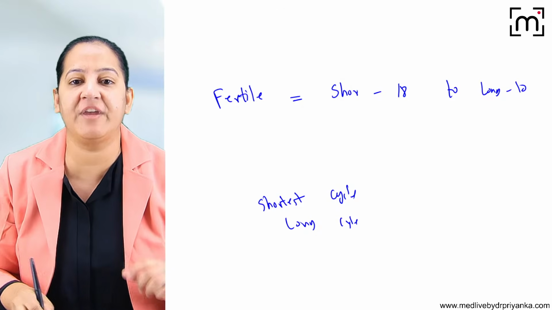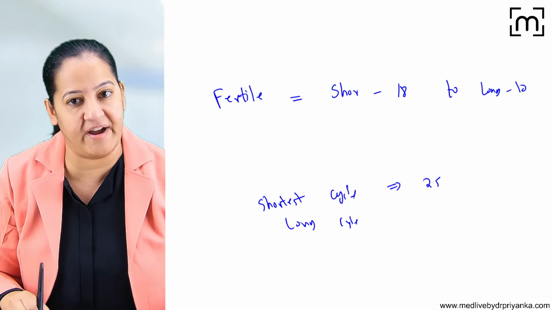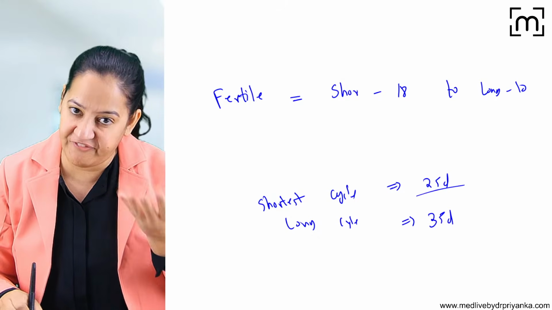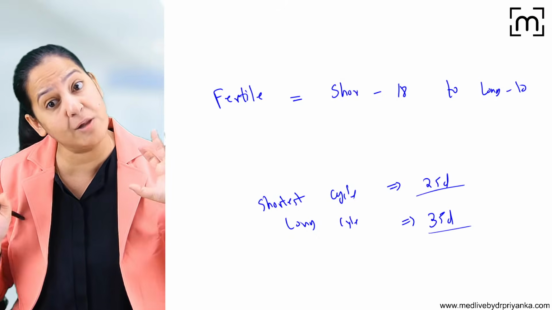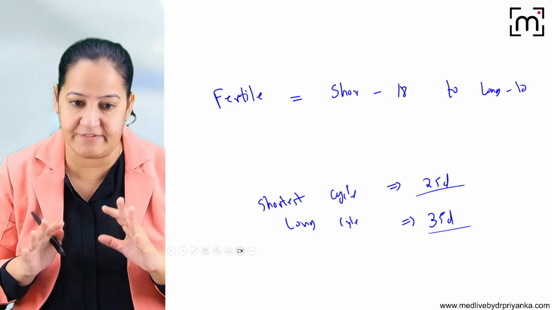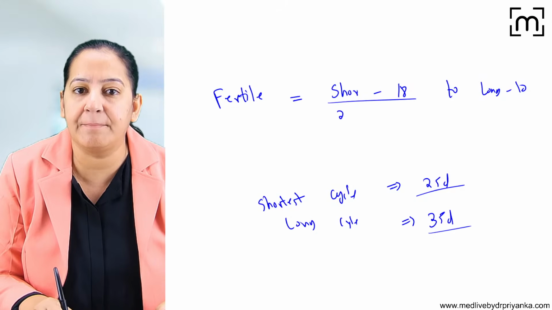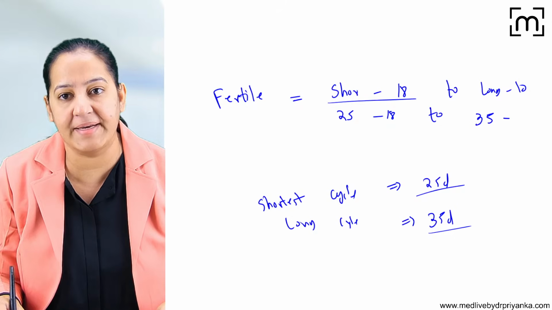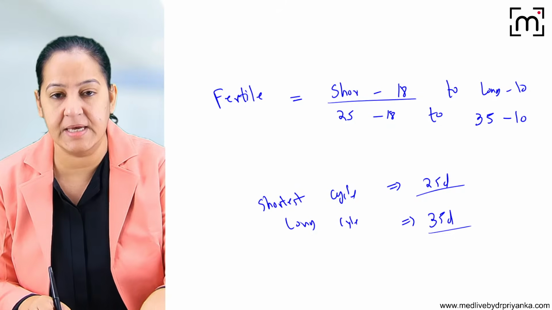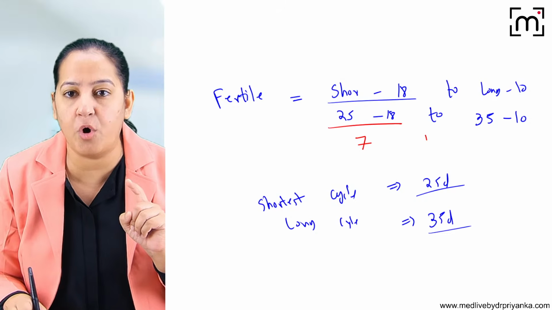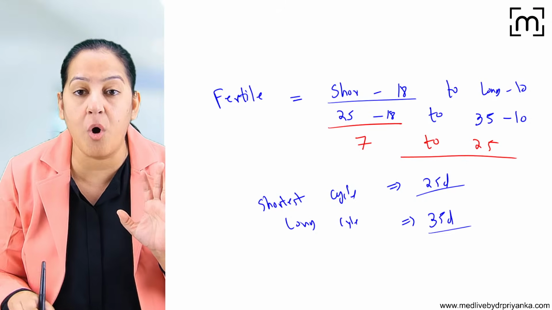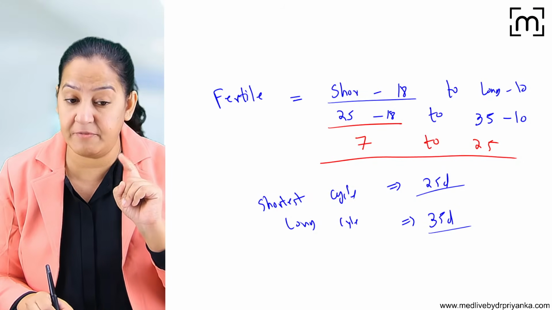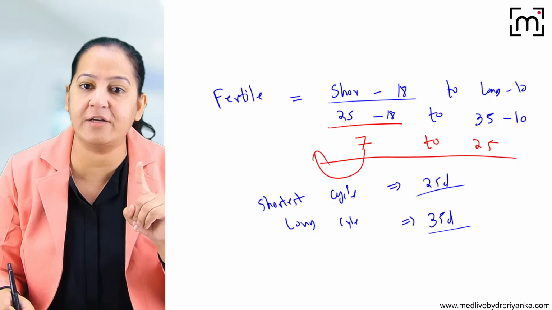Let's calculate. Just suppose the female has a shortest cycle as short as 25 days and longest as long as 35 days. So sometimes she has menstruation at 25 days and sometimes as long as 35 days. It is not ideal in that female. So here shortest minus 18 means 25 minus 18 to longest minus 10, that is 35 minus 10. Can you do the calculations for me, please? I guess it is day 7 onwards to day 25. So it is a long fertile period, that is the unsafe period. So sexual intercourse is allowed either before that or after that.